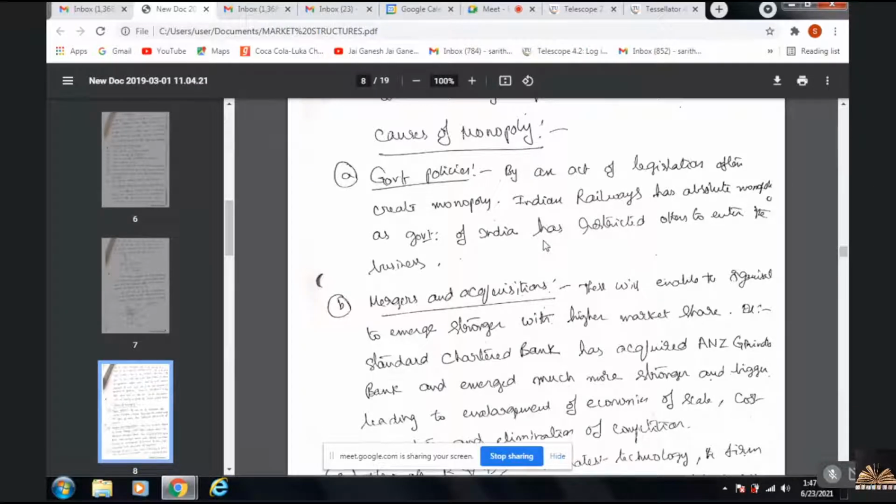Though it requires huge infrastructure and capital, and big companies such as Mahindra, Tata, Birla can afford to run their trains, there are government restrictions, so there is no privatization of central railways. This is the first cause of monopoly, which led to the monopoly of central railways.